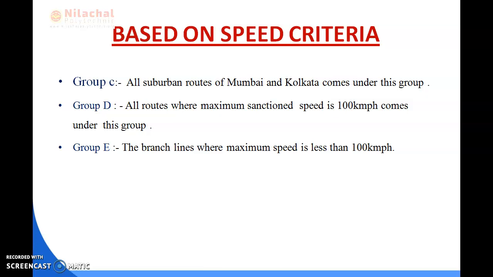So the train resistance is the tractive force which is developed when the engine pulls the train. And the resistance for the train occurs due to the following factors.